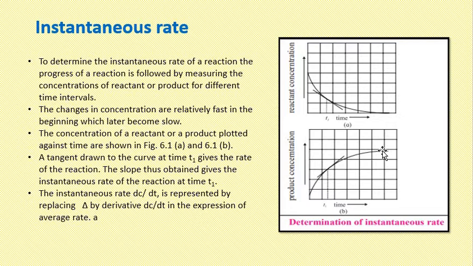We can say the instantaneous rate is represented by dc upon dt, where the delta sign is replaced by the derivative in the expression of average rate.